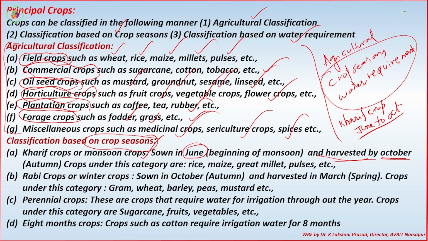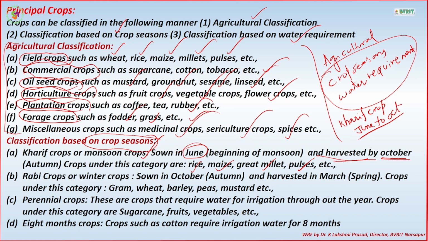Then what are the examples of such crops? Rice, maize, pulses, great millet. So these are the things. The main thing is rice, then maize, great millet, pulses, all come under Kharif crops.